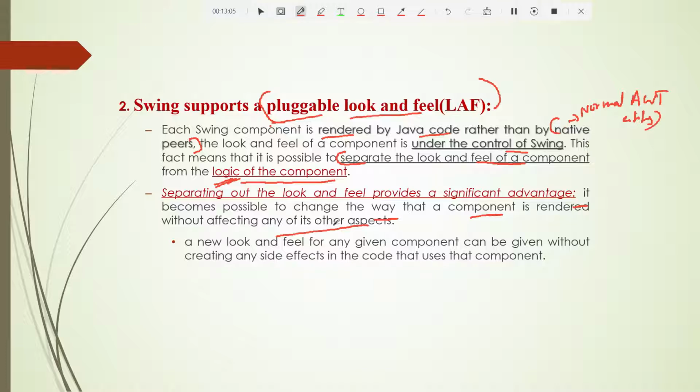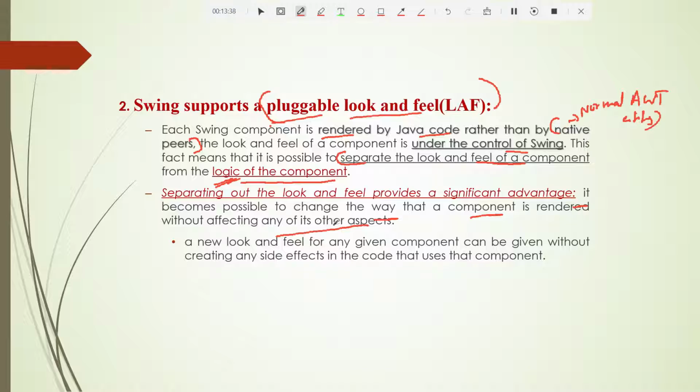Say I have developed some button, then I need not change the logic. If I write that button to do some work, say submitting a form, but I develop it using Swing and want to make that button look different, then I can just change the view of the button without touching the logic of what that button will do.